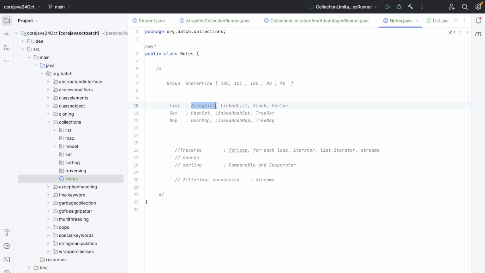So we have a lot of functions written on it. So we must know how they have implemented it, how they have implemented the array list, the linked list, and the stack.